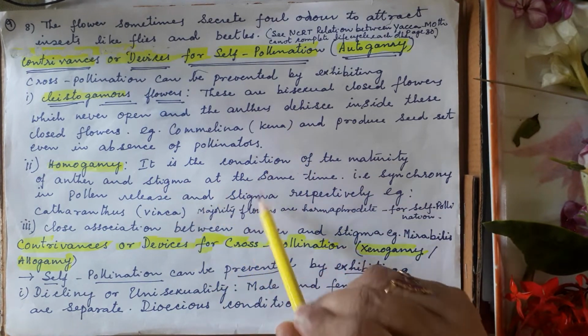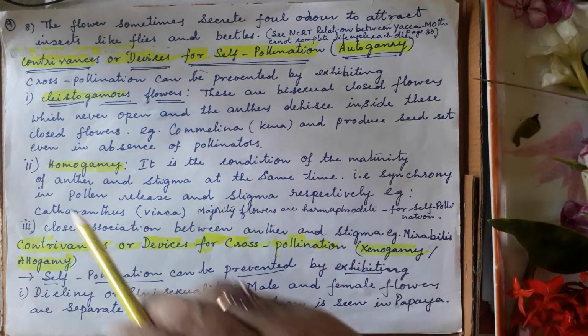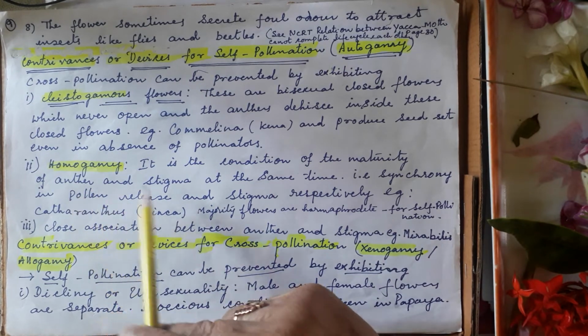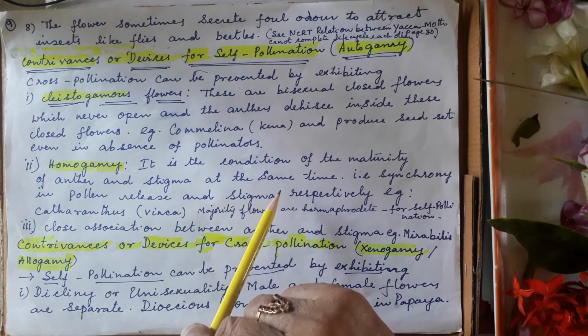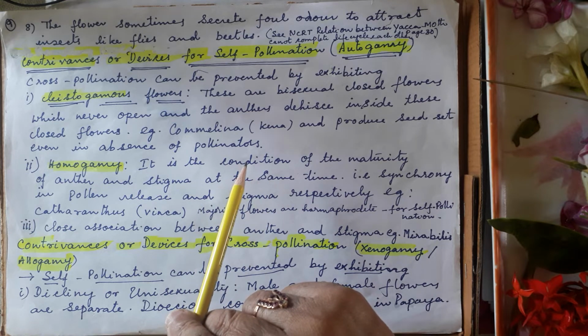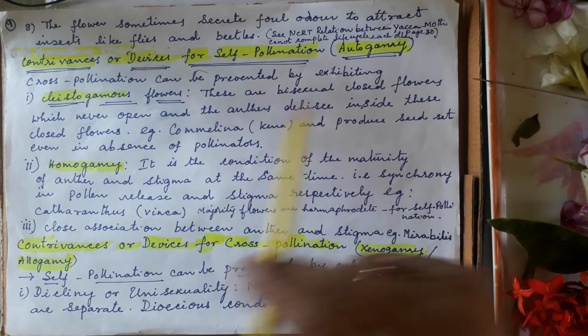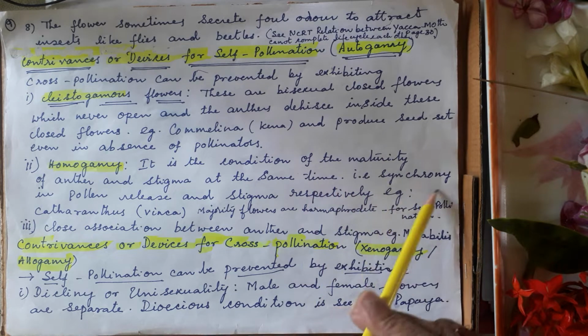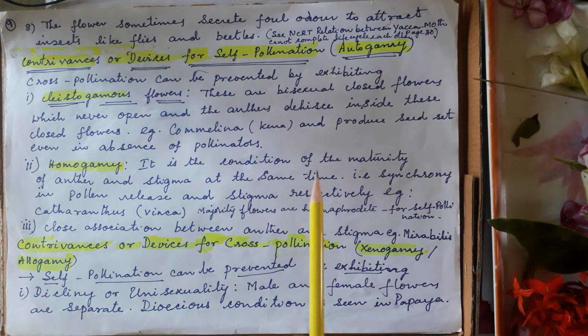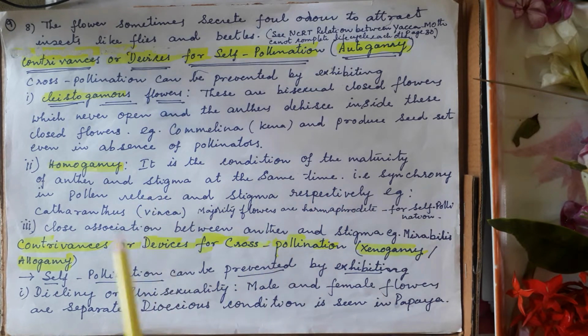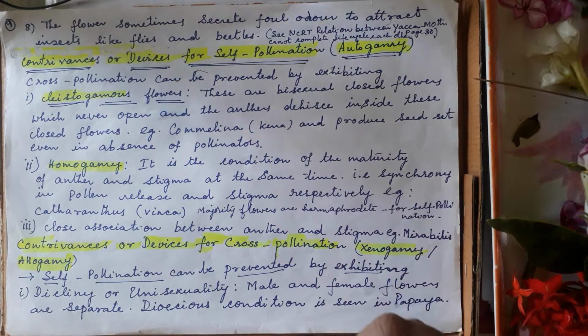Next one is homogamy. It is the condition of maturity of anther and stigma at the same time. Both will mature at the same time, that is synchrony. This point also you have studied previously. It means bisexual flowers, where the pollen is released and the stigma is receptive at the same time. Example, Vinca.